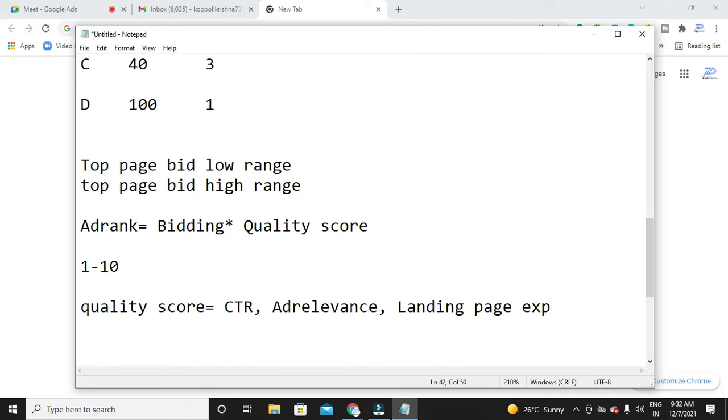These are the three factors that Google considers. First, let me explain each factor clearly. What is CTR? CTR means click through rate, right? Click through rate is the number of clicks divided by the number of impressions, times 100. This is the formula.